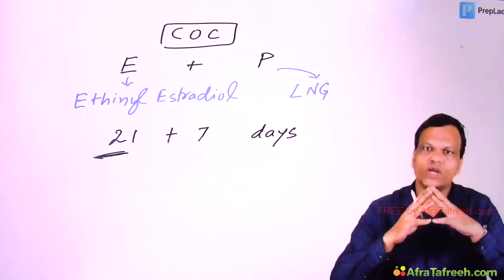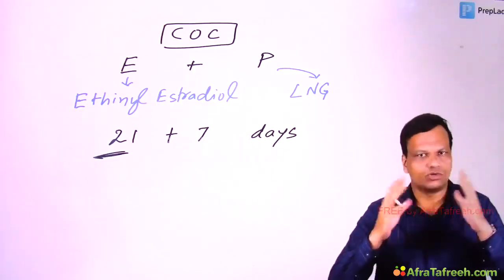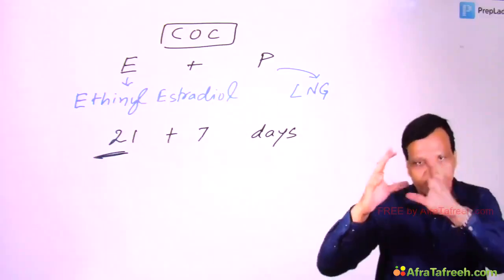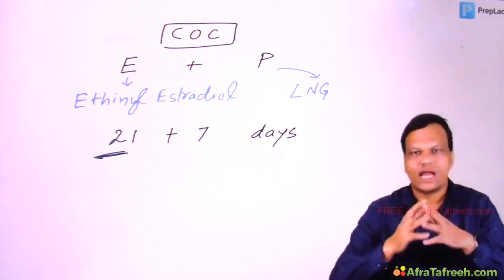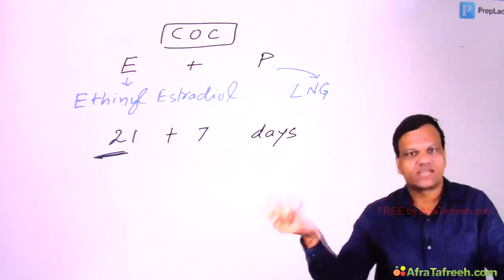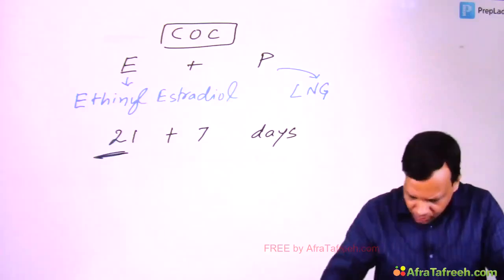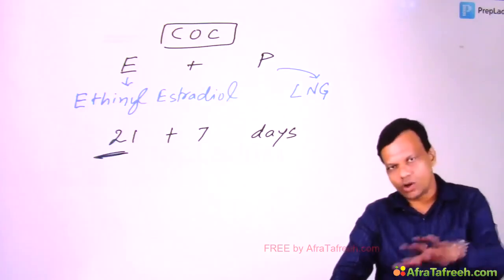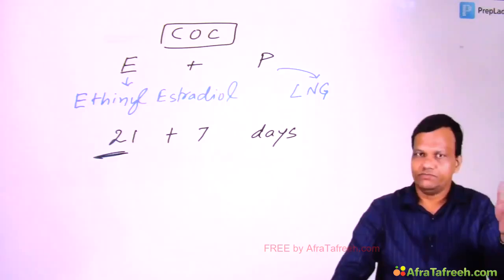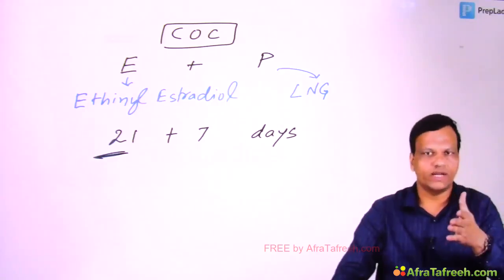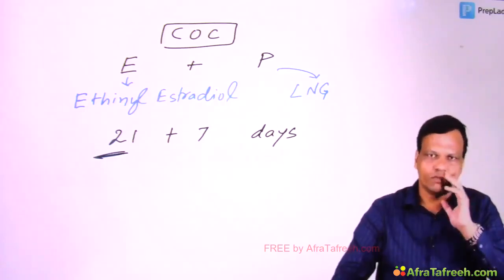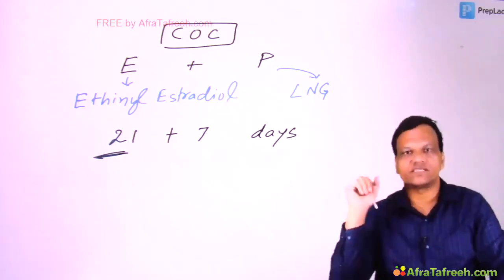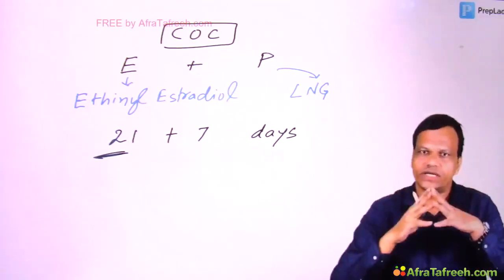The first question is why we do it like this? This is to mimic the endogenous cycle. Just like in the endogenous cycle, first estrogen and progesterone increase and then a sudden decrease in progesterone leads to withdrawal bleeding, and that withdrawal bleeding occurs for 7 days and again we start the new cycle. Okay, but the problem is when we ask the female to take the tablet for 21 days and then not take it for 7 days, she will start on the first day, no problem, she will take it for 21 days, but after that she will stop. For 7 days she will not take. But many times it happens that she forgets to restart even after 7 days. So that can lead to decrease in efficacy.